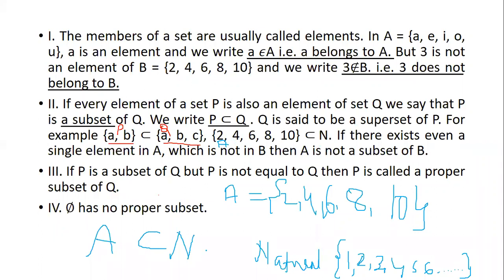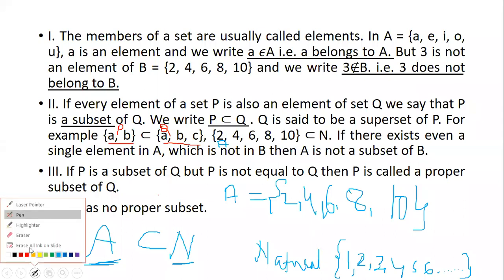So N is called superset. Then what is A called? N is a superset, accepted. What is A called? Good. So A is called subset and N is called superset.